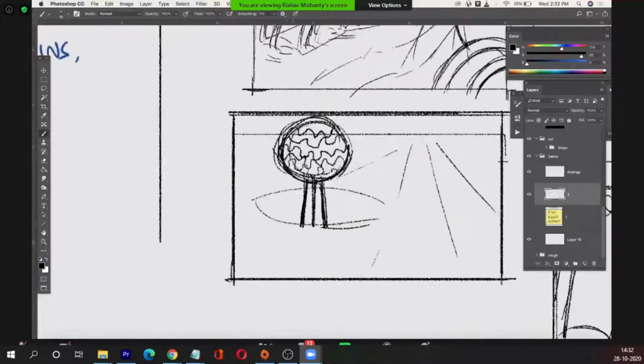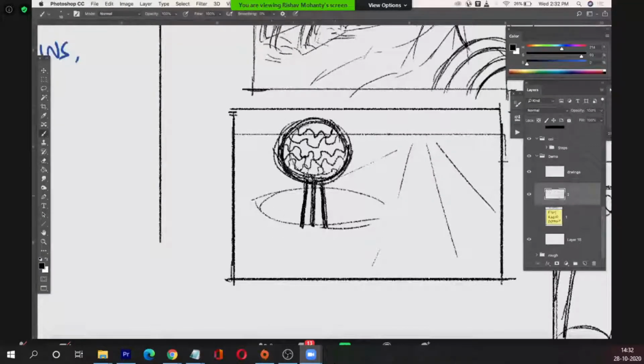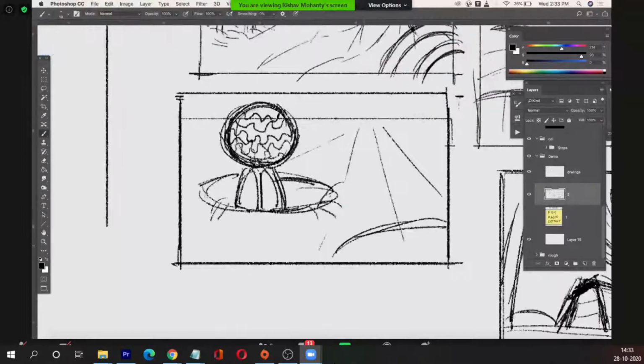So I'm just wondering what it might do. Doesn't it already make it look cool? I'm just trying to give it a little organic feel. What the hell is this? It looks like a trophy also. But anyway, it's the right time to do wrong drawings and get away with it.